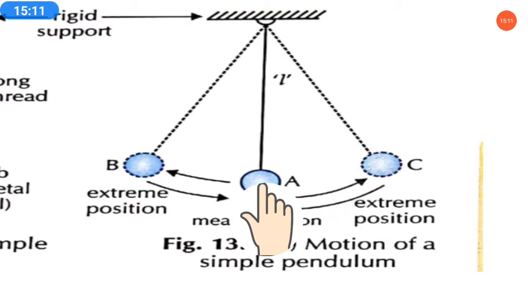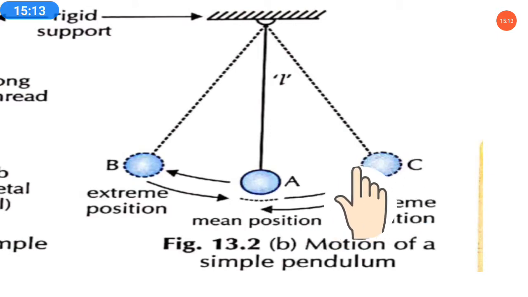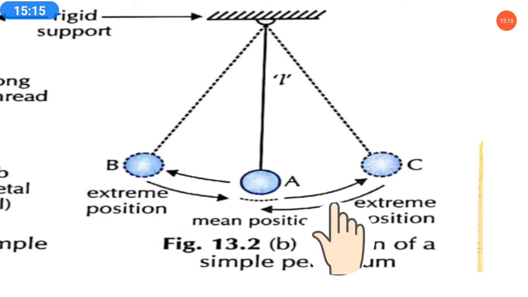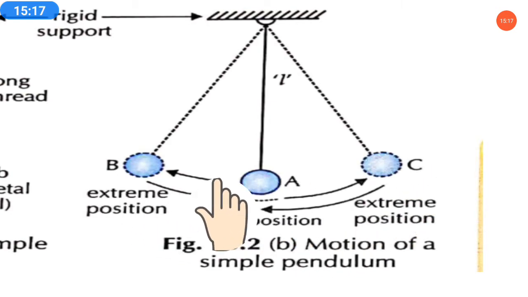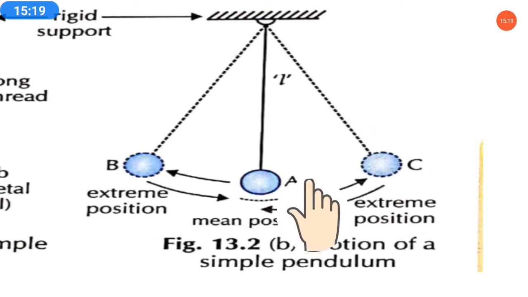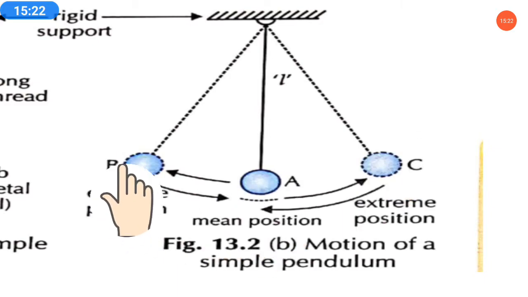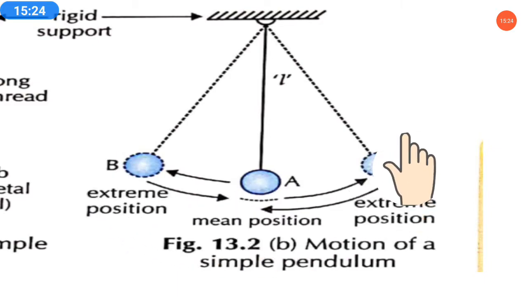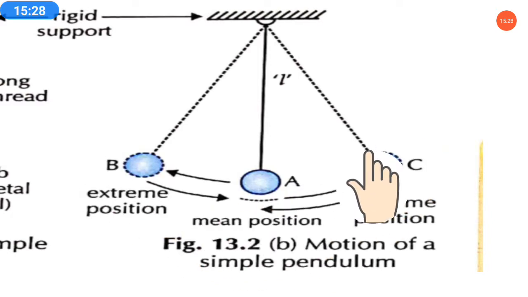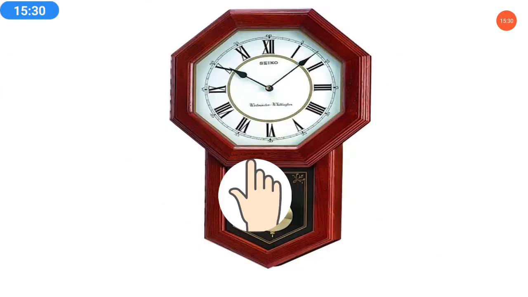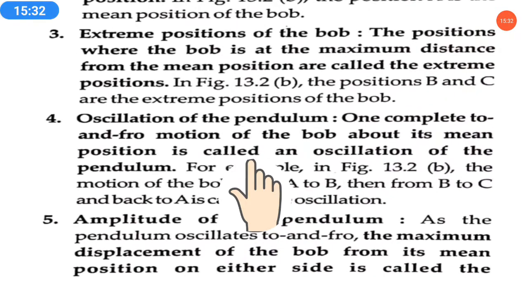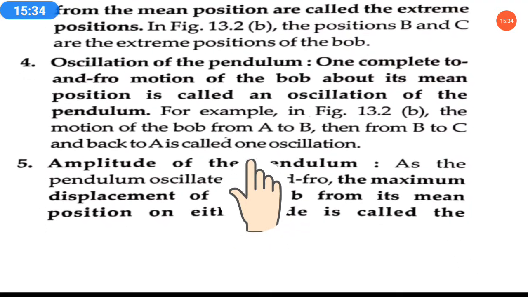So this makes one oscillation: A to B, B to C, and then C to A. That complete to and fro movement, the backward movement and the forward movement coming back to A, makes one oscillation. So here we have understood oscillation.